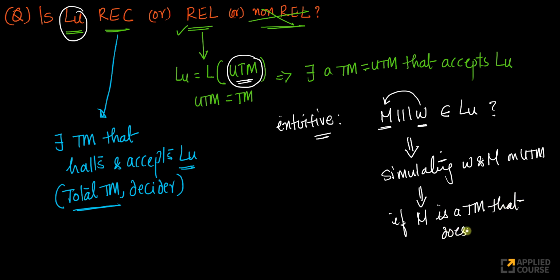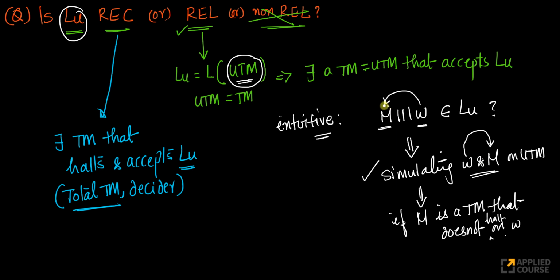So let's assume for simplicity that M doesn't halt on any input. Let's say, just for simplicity, on any input. So whatever you give, or let's assume, to make it simple, that M doesn't halt on W. Now, when you're simulating it, what happens? You're trying to simulate W being ingested by M.